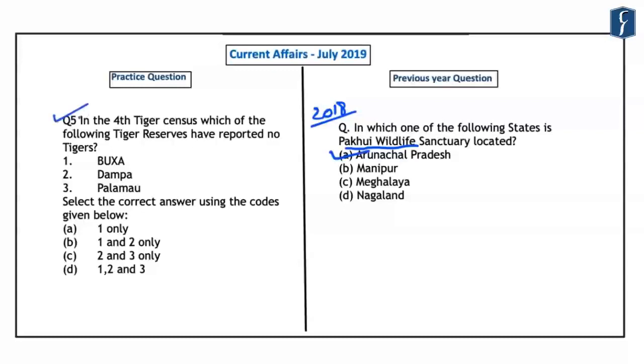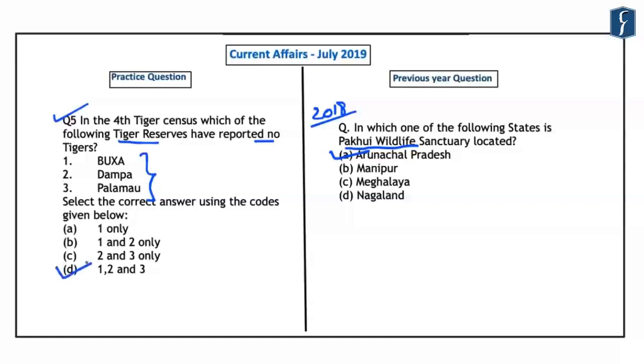in the fourth Tiger census, which of the following tiger reserves have reported no tigers? And we have three tiger reserves that are Buxa, Dampa and Palamau. So while reading the fourth tiger census, you might find that these were the three tiger reserves where no tigers were reported. And this particular aspect becomes extremely important for us from the preliminary examination point of view. Hence the correct answer here was D, that is 1, 2 and 3.